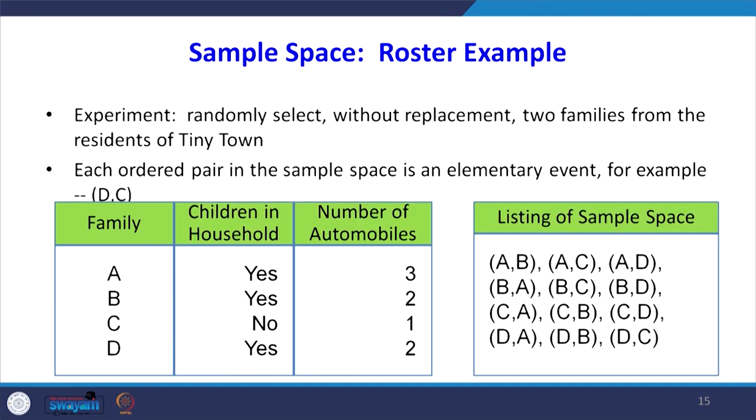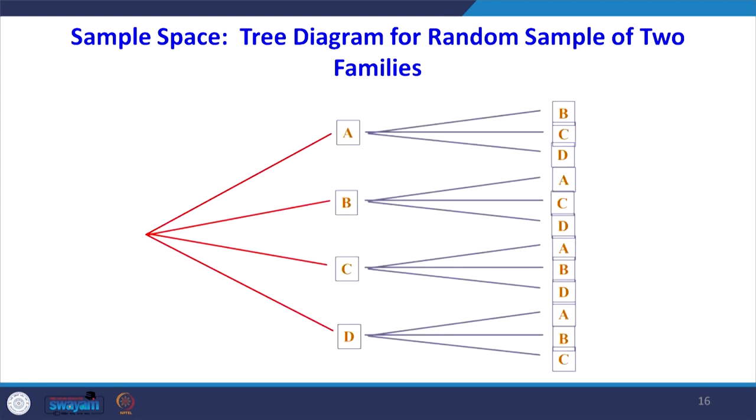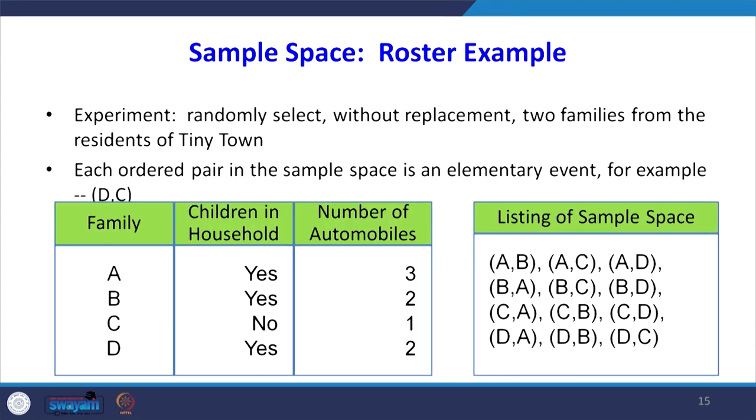See, this is listing. Experiment: randomly select without replacement 2 families from the residents of the town. Each ordered pair in the sample space is an elementary event, for example, D, C. So, what are the different possibilities? Look at this table: AB, AC, AD, BA, BC, BD, CA, CB, CD. So, this is listing the sample space. We have to select 2 families from the residents. Here we are doing it without replacement. Without replacement means, suppose A is taken, it will not be A again. If it is B, it will not be B again. Once A is taken, we are not selecting another A.